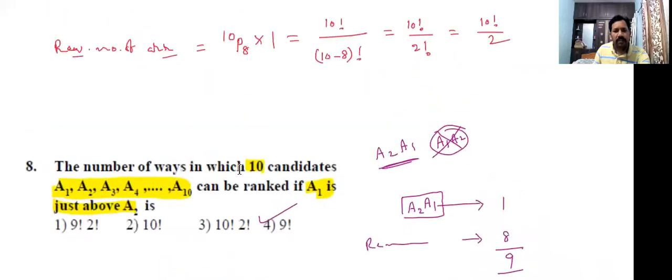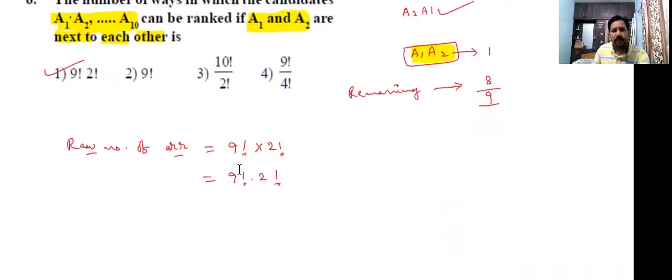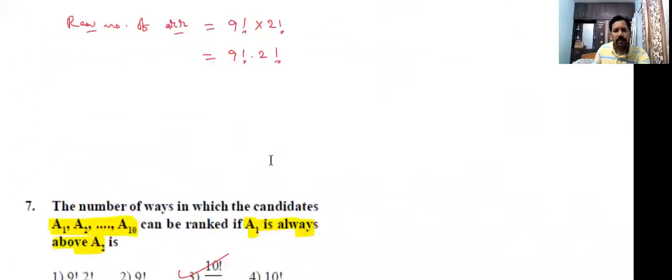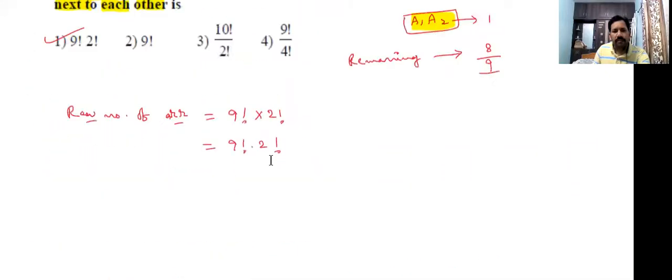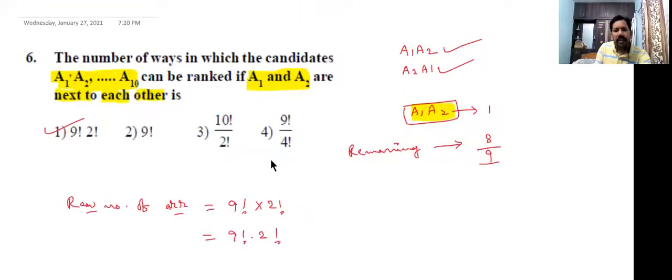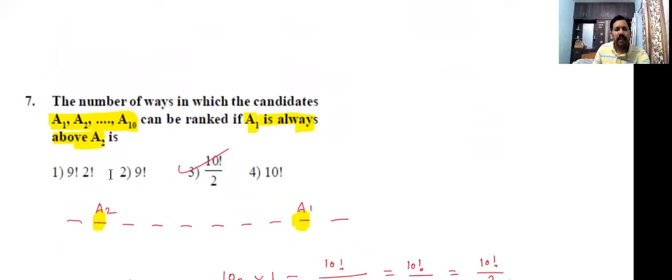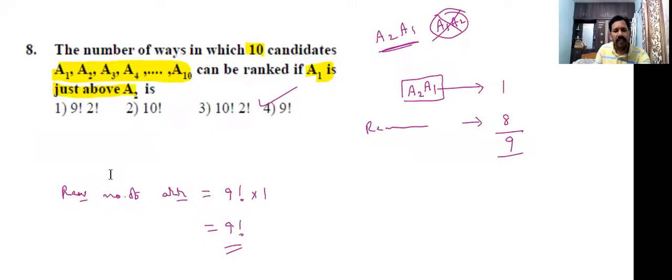The same type of problem we already did. See this problem: A1 and A2 are next to each other. Next to means side by side. A1, A2 possible, A2, A1 possible. But in the eighth question, what they are asking is A1 is just above A2.